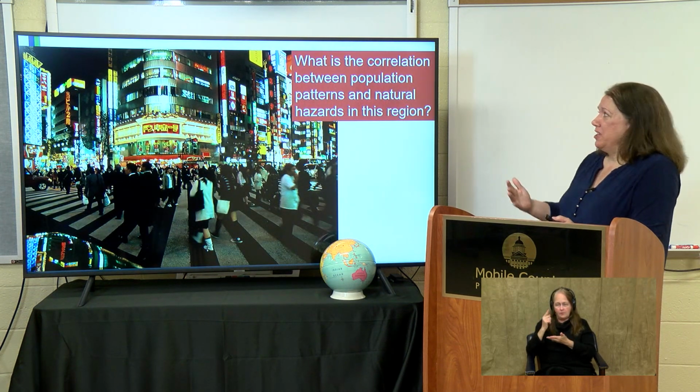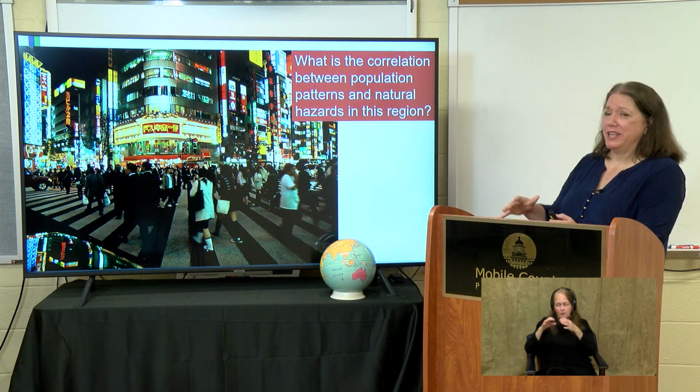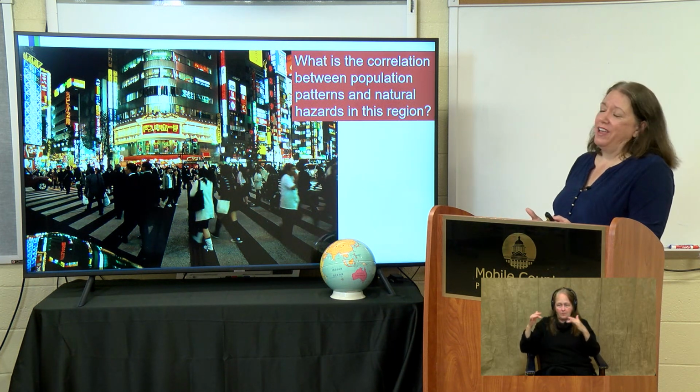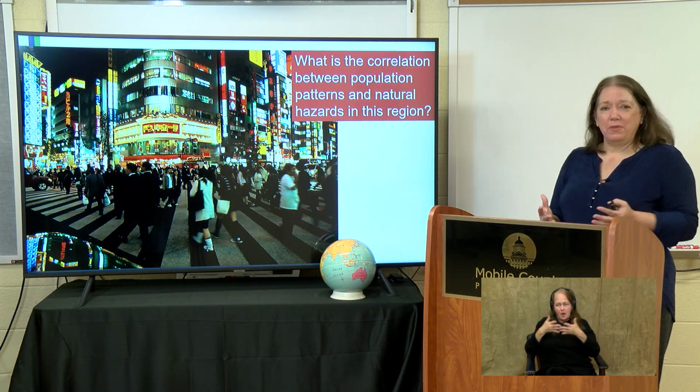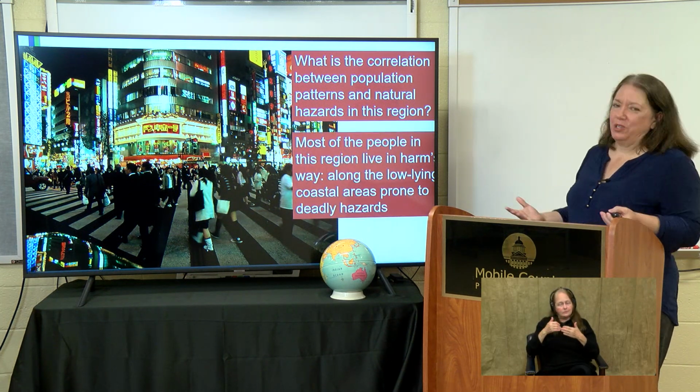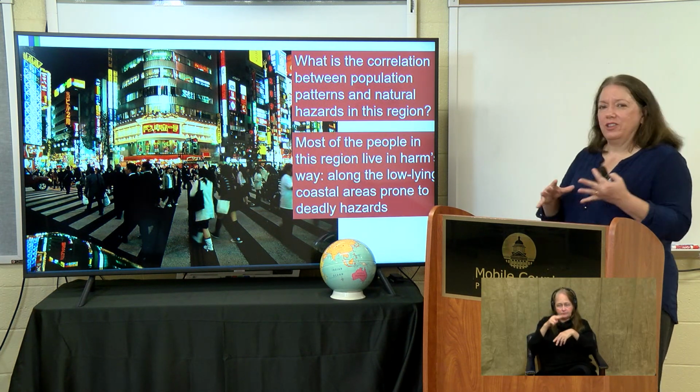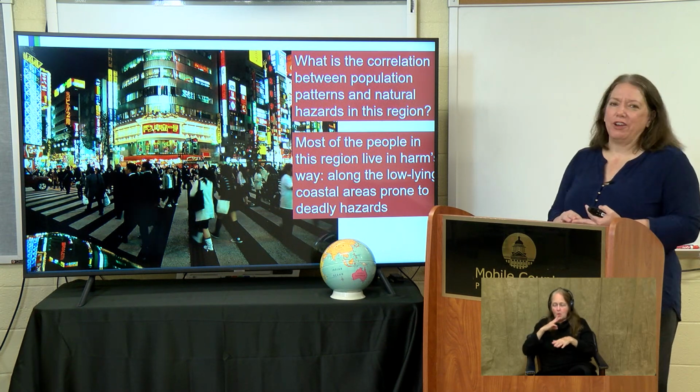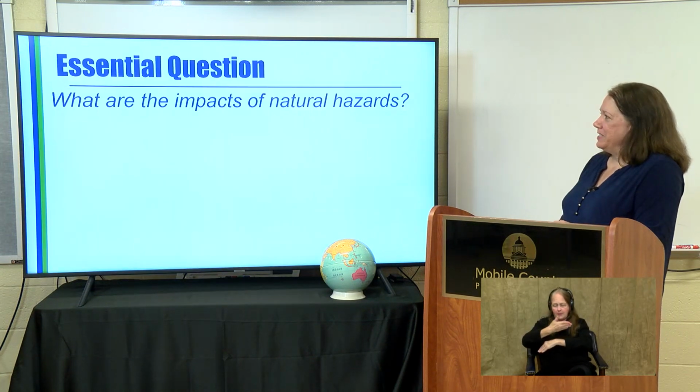Unfortunately, there is a correlation between population patterns and the natural hazards in this region. Unfortunately, the people of East Asia live in those areas that are prone to the natural hazards, the low-lying areas, the coastal areas that are prone to these.